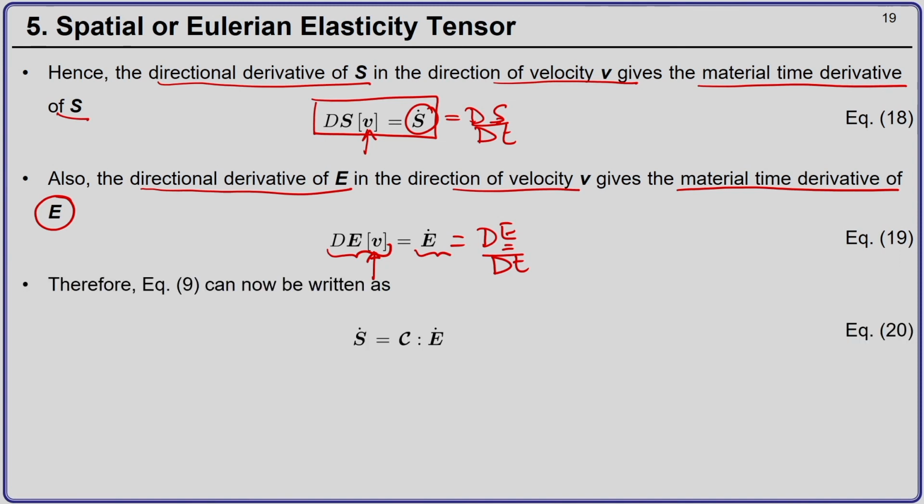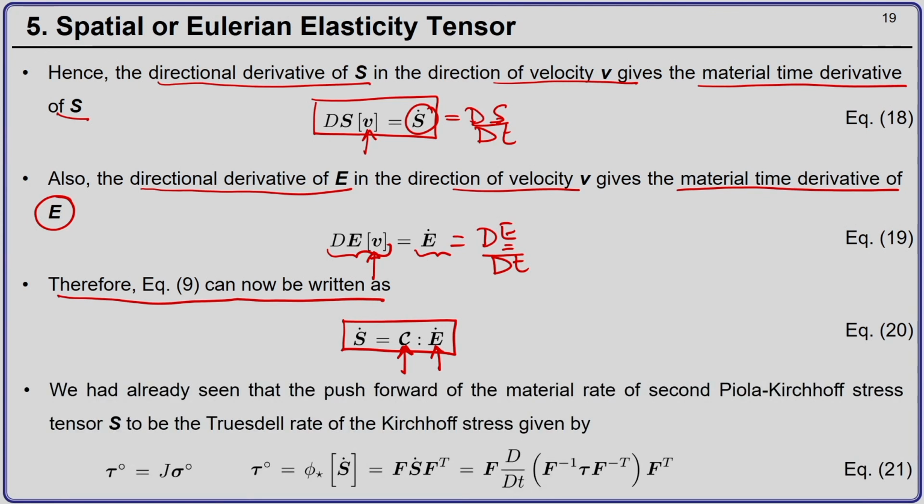Now, from equation 9, if you remember our previous slides, the material time derivative of the second Piola-Kirchhoff stress tensor is the double contraction of the material elasticity tensor with the material time derivative of the Green-Lagrange strain tensor. That was there, so this we already know.